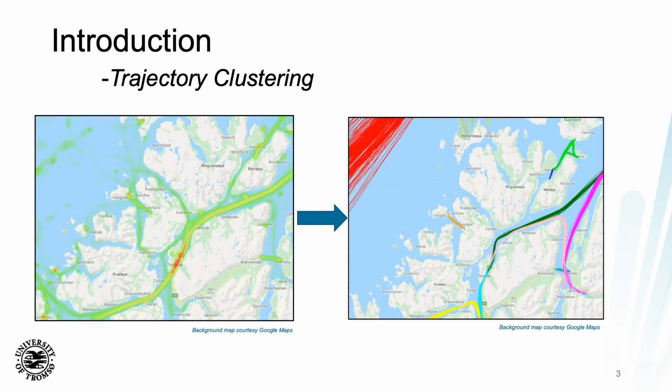Now, in this study, what we'd like to do is present a method to utilize deep learning to facilitate trajectory clustering. So by trajectory clustering, what we mean is that we would like to take all of the historical data, for instance, as seen here on the heat map on the left, and generate unique clusters of ship behavior. So this could, for instance, relate to different routes where vessels have a certain behavior that can be characterized as normal. And based on these clusters, we can then get a better insight into the traffic in the region.